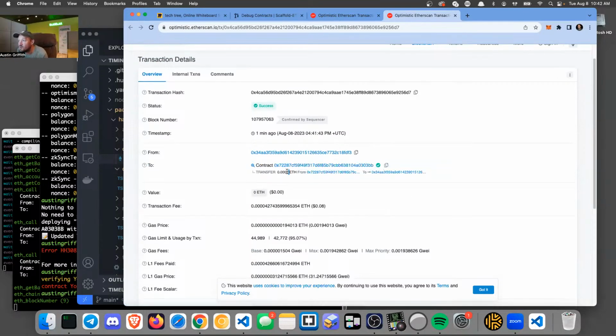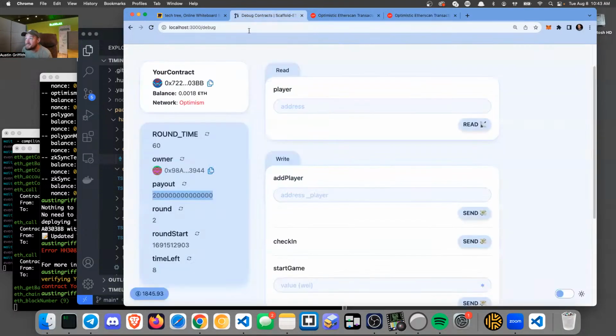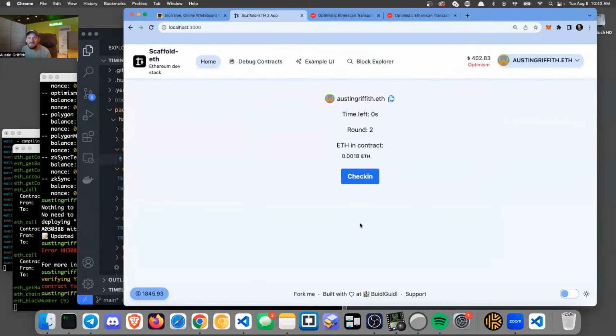There's a transfer of 0.002 ETH right here, right? So I paid 0.00004 and I made back 0.002. So there was an incentive. I actually made money by checking in, and I can only check in at the right time with the right users, but I actually made money by doing it. So you can see how you could start setting up a set of bots that could be part of the players, or maybe there's just this big dumb button and all the players just click it. So there's going to be a problem here, right?